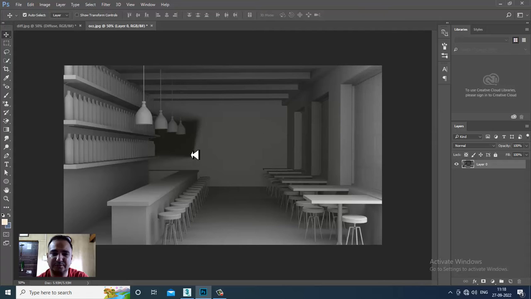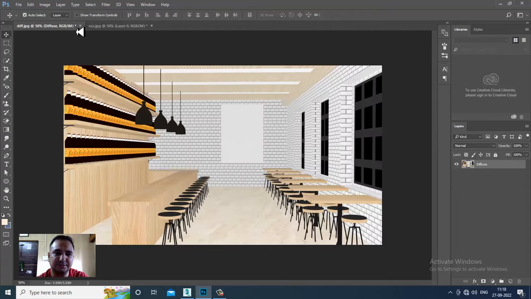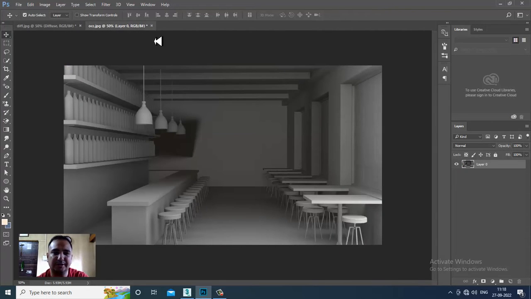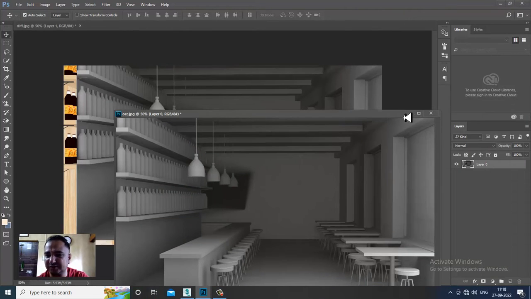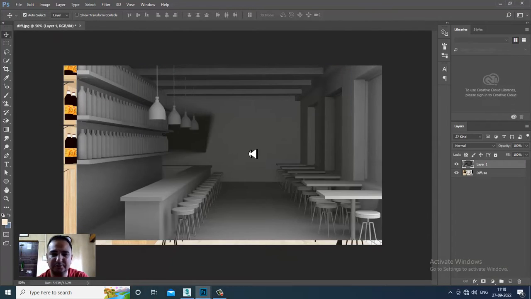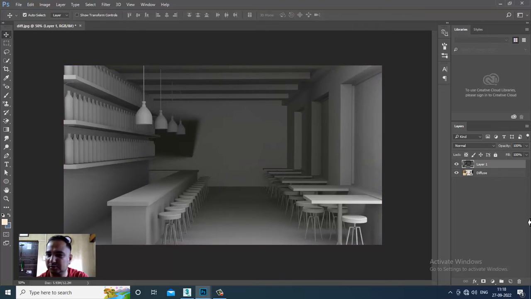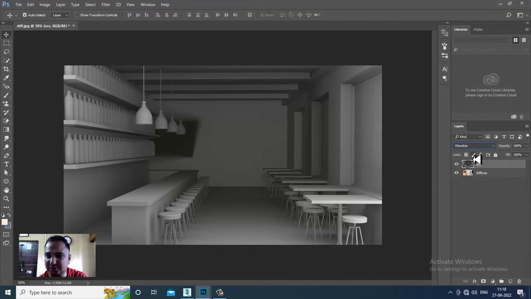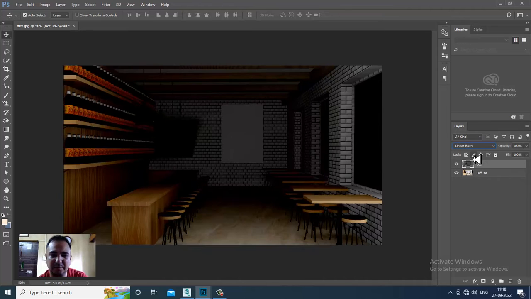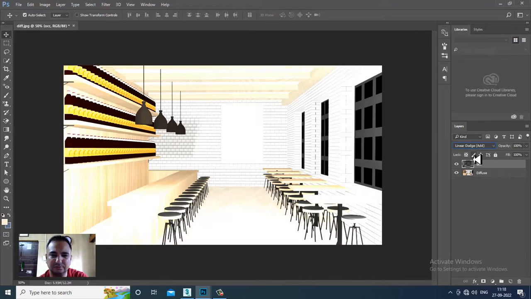Oops, we have not hidden this. So we need to take care of this while doing it. You can just go into this and I'll name it as occlusion. I'll change the blending mode over here.